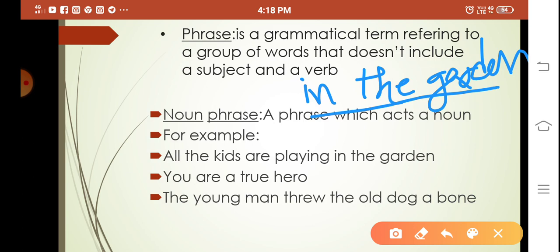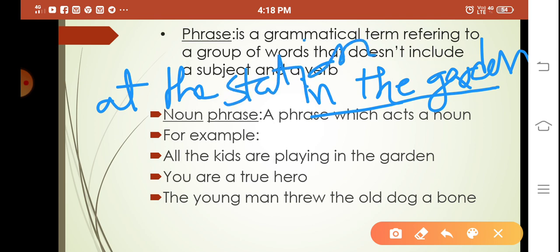Or another example, at the station. It also does not include any subject or a verb, so it is also a phrase, a group of words. You don't restrict the group of words to 3 words. It can be 2 words, 3 words, or even 4 words.